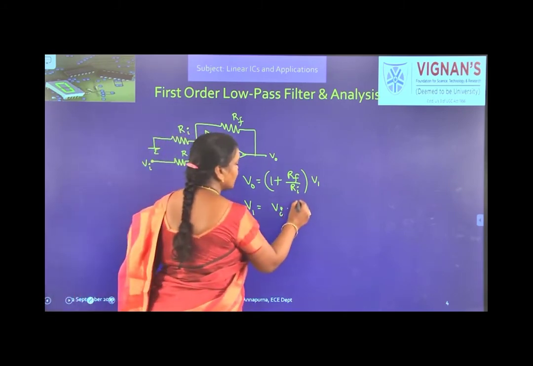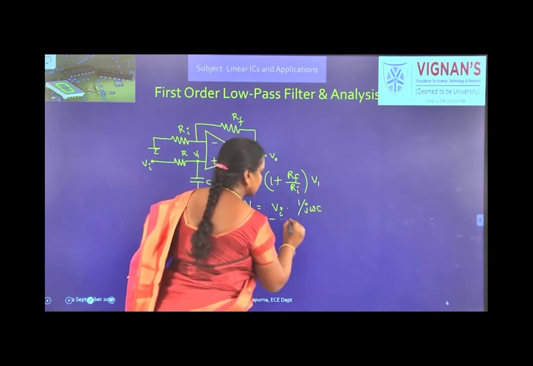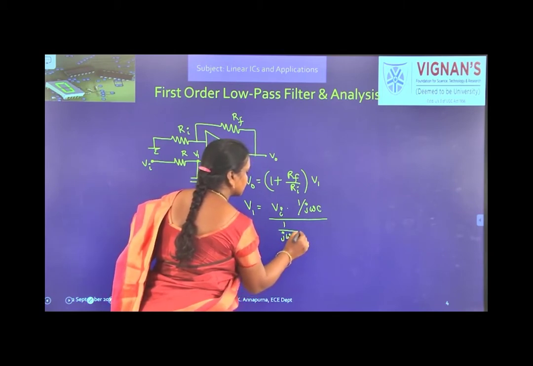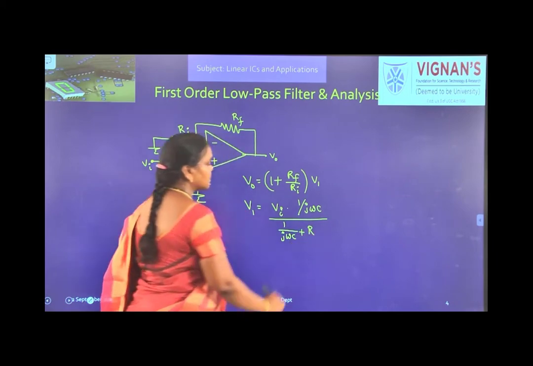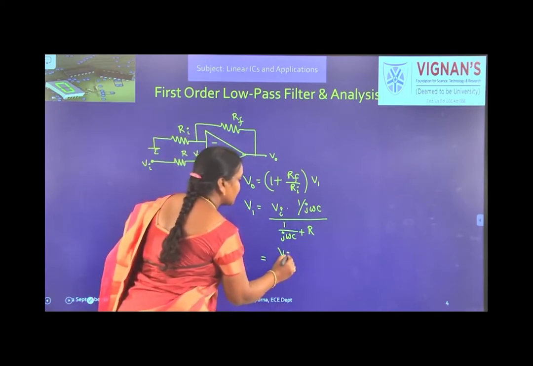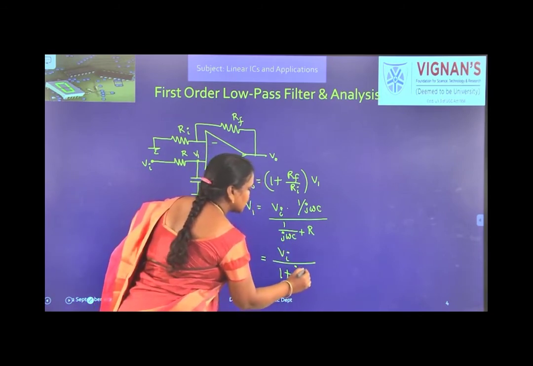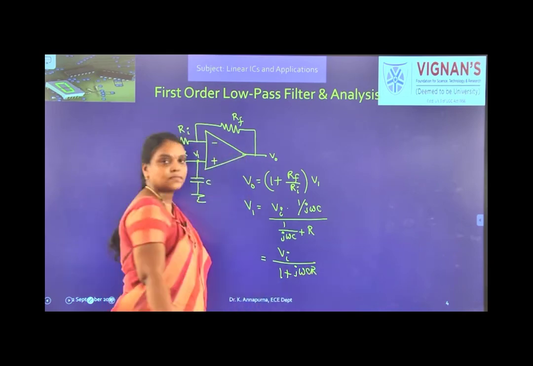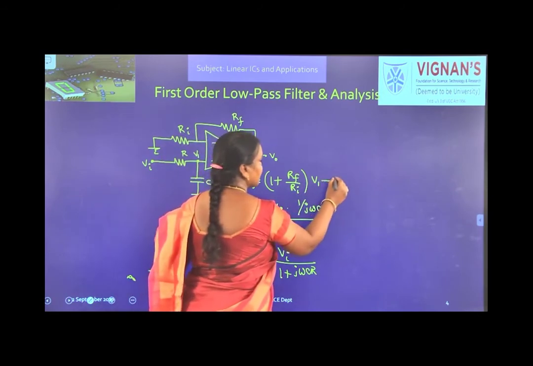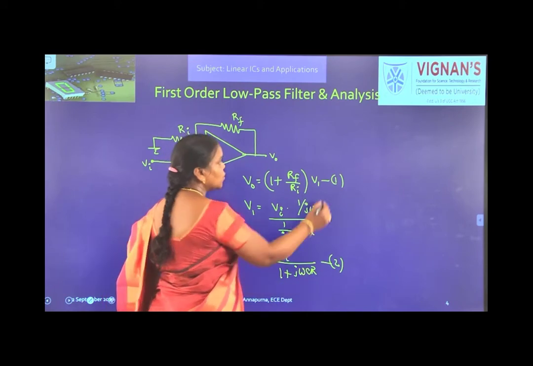So, V1 equals Vi into 1 by j omega C, that is capacitor reactance, divided by 1 by j omega C plus R. Now, if we simplify this, V1 equals Vi by 1 plus j omega C R. Okay. Now, substituting this V1 here, so let it be 1, let it be 2, substituting 2 in 1.